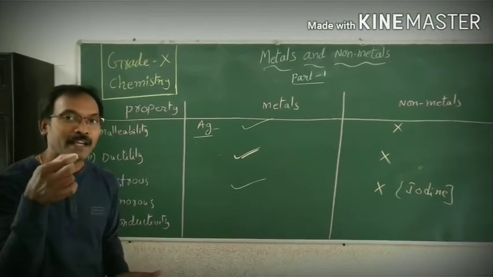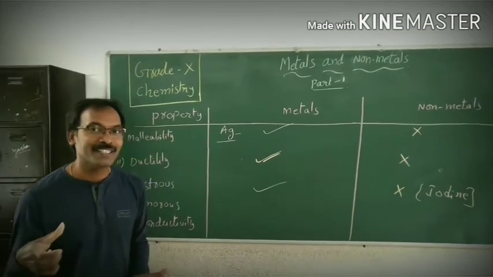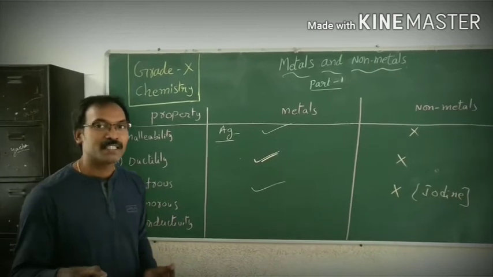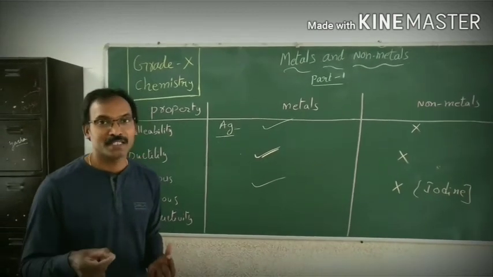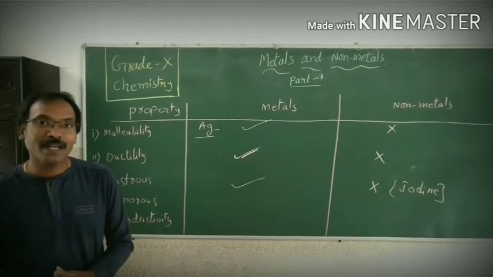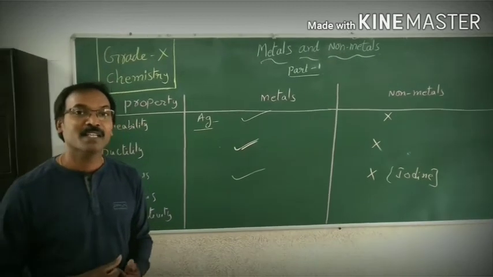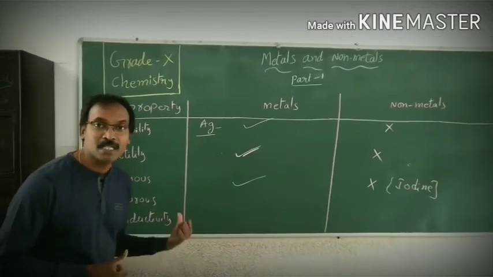If you drop any coin, a 1 rupee coin, 2 rupee coin or 5 rupee coin, it won't stop giving sound. It continues giving sound, slowly coming to the end, the sound slowly vanishing. That itself is nothing but the ringing sound, nothing but sonorous.